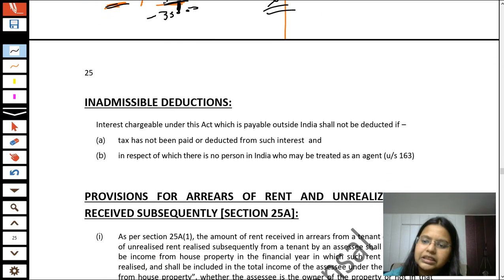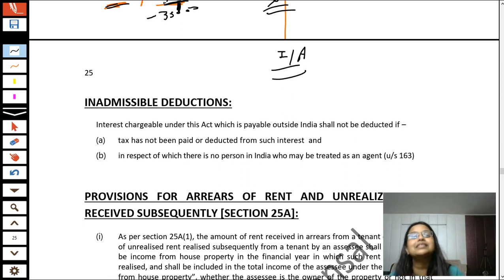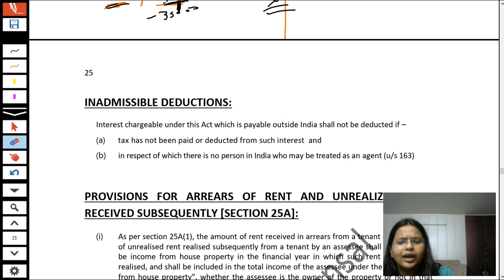After this students, we are going to discuss inadmissible deductions. Till now, we have discussed the admissible deductions, which are allowed to be deducted from our income. Now we will learn about inadmissible deductions, that is, which amounts are not deducted from income from house property. In this part we are going to read about only one provision, which is very easy.